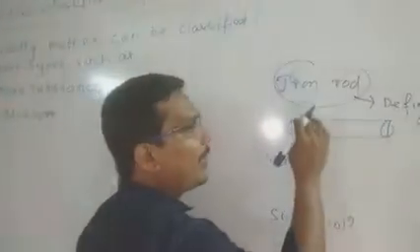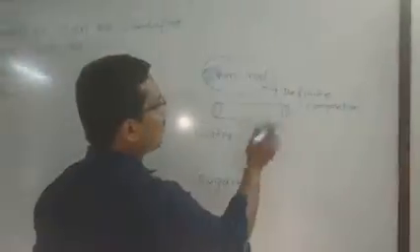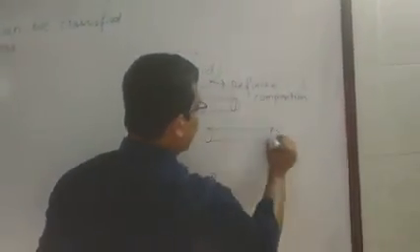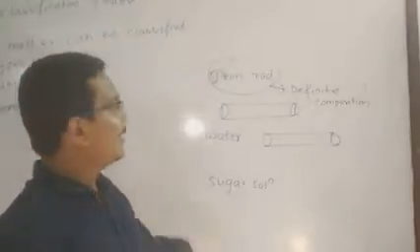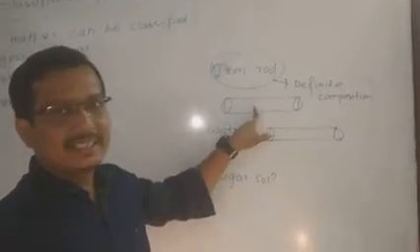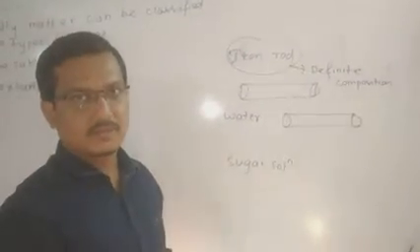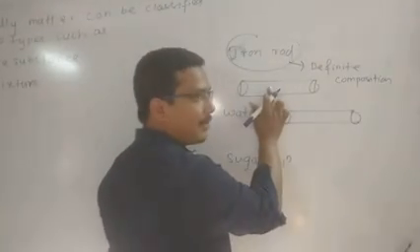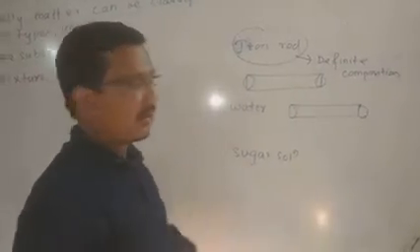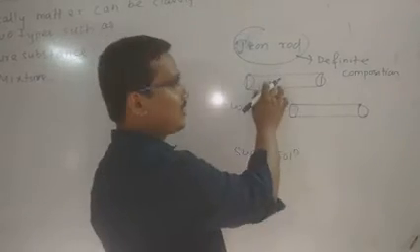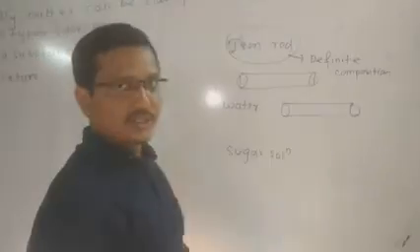The iron rod has definite properties, just like rusting. Suppose we take this iron, and another iron. This iron shows the rusting property, and this iron also shows the rusting property. This iron has some physical properties like rigidity and hardness, and this iron also has the same rigidity and same hardness. That means its physical properties remain the same. For chemical properties, take rusting: this iron undergoes rusting, and this iron also undergoes rusting.